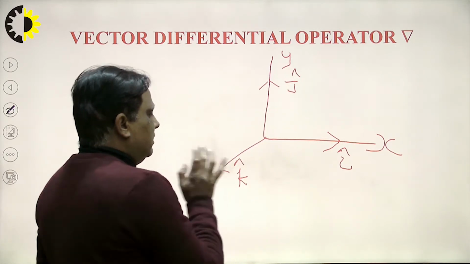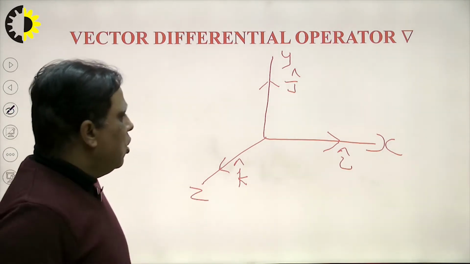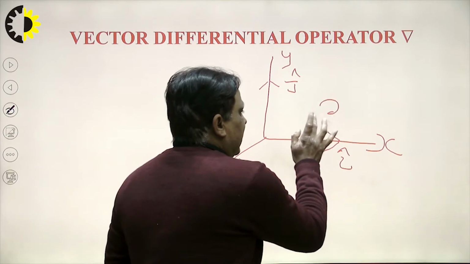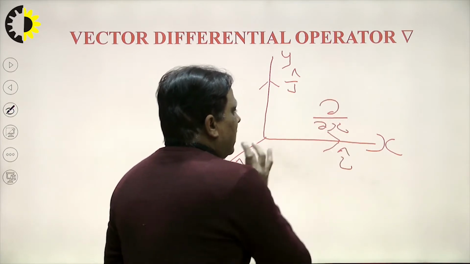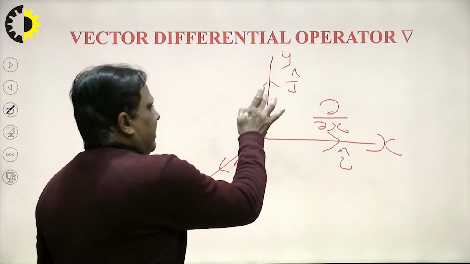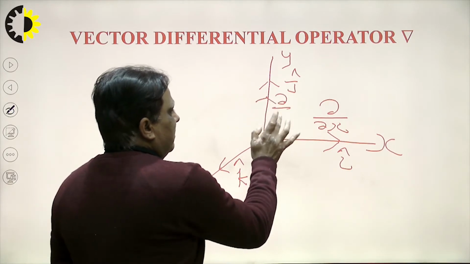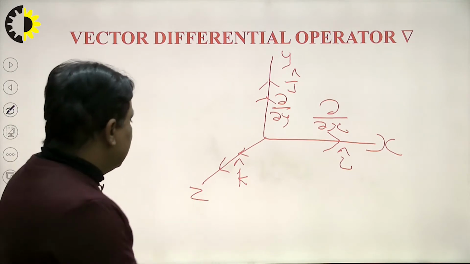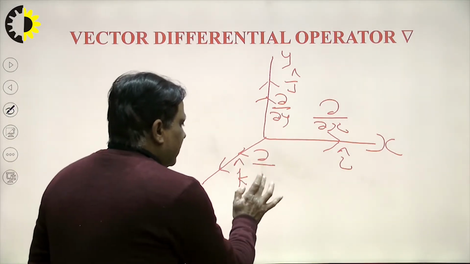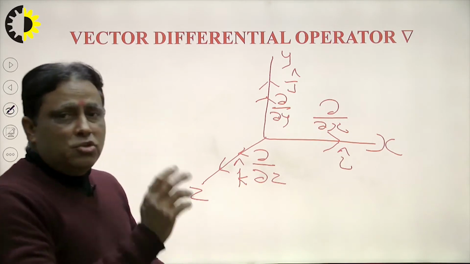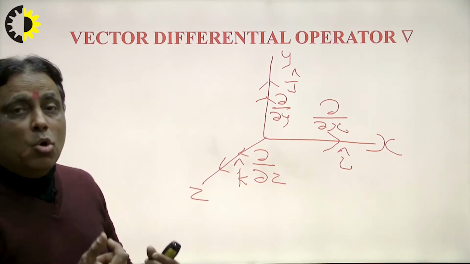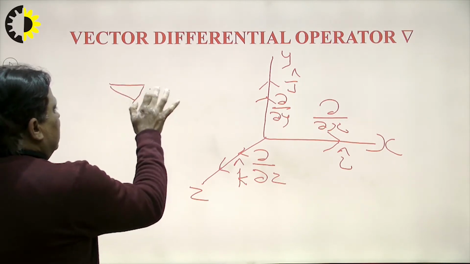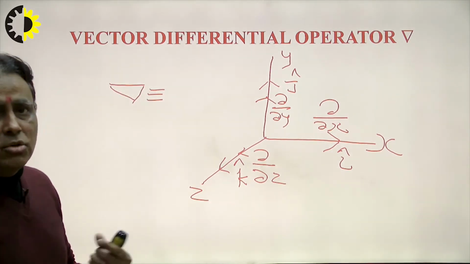In the same way, all partial derivatives along the x-axis are denoted by del over del x. Along the y-axis, all partial derivatives are denoted by del over del y. In the same way, all partial derivatives along the z-axis are denoted by del over del z. And the combination of the unit vectors and partial derivatives along the axes is known as the operator del, denoted by del. That is known as nabla.